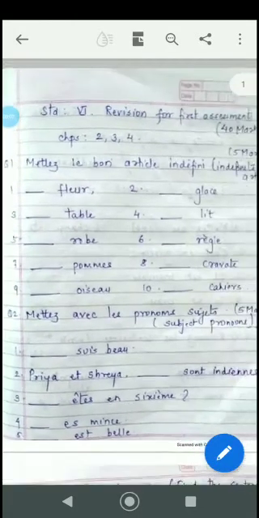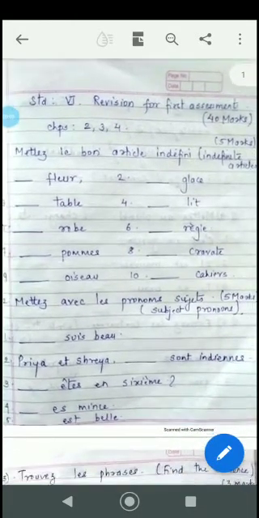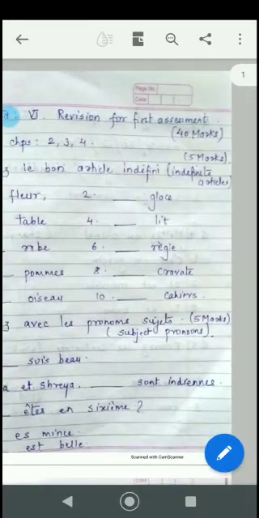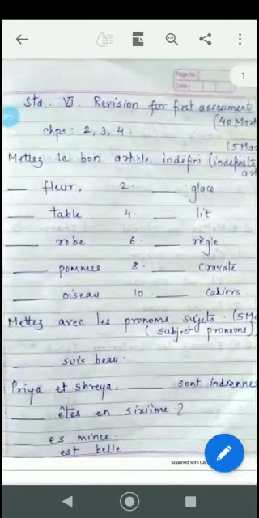Okay, now students, this is the paper I had given you last week. So we will be solving the paper over here. Mettez le bon article indéfini. Now indéfini articles are the indefinite articles, that is un, une and des. Un for masculine singular, une for feminine singular, and des for masculine and feminine plural.